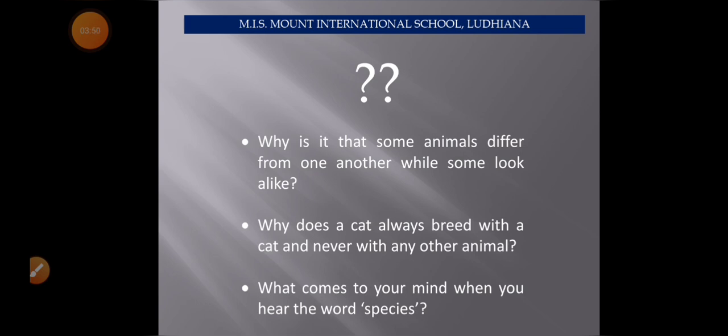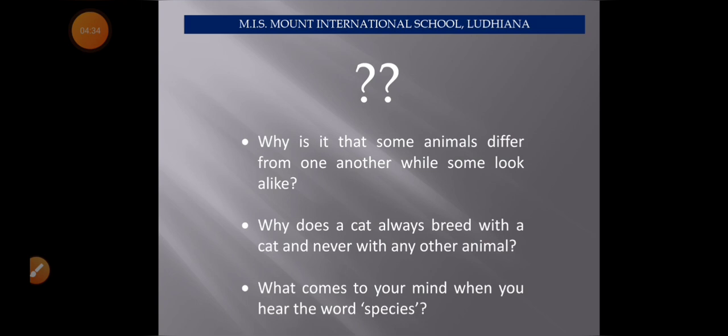For example, cats are always similar to other cats. There are different types of cats, but they all have basically the same features. Such a single variety of organism is known as a species. Species refers to a group of organisms which share the maximum number of common characters. And these species breed among themselves to produce their young ones.